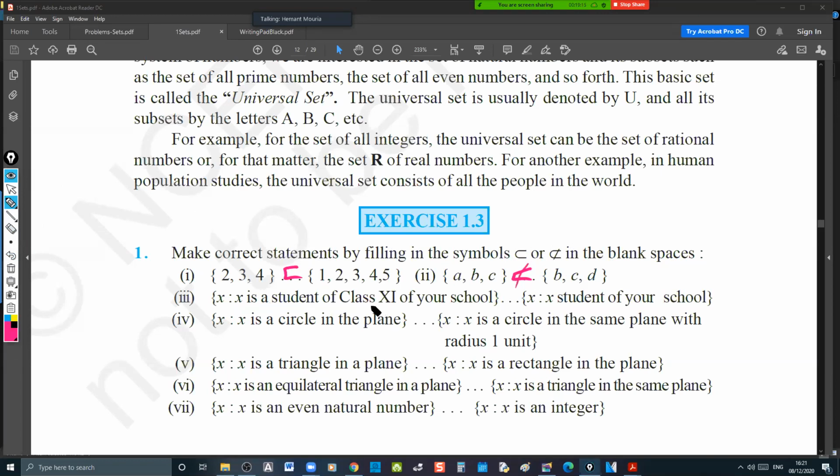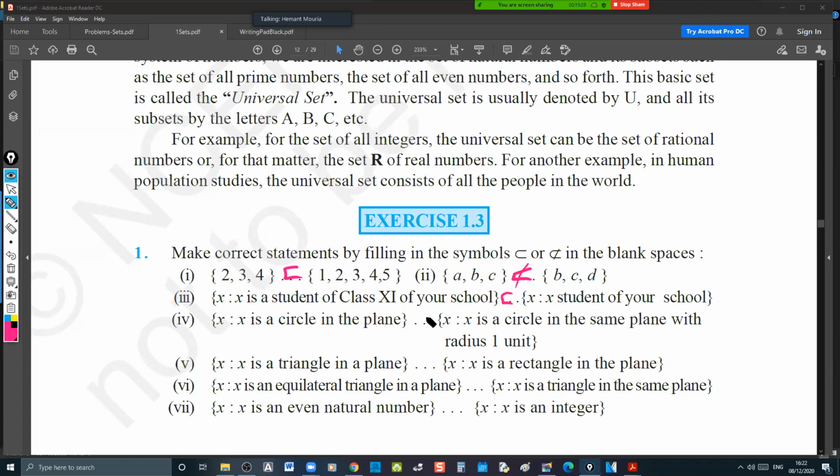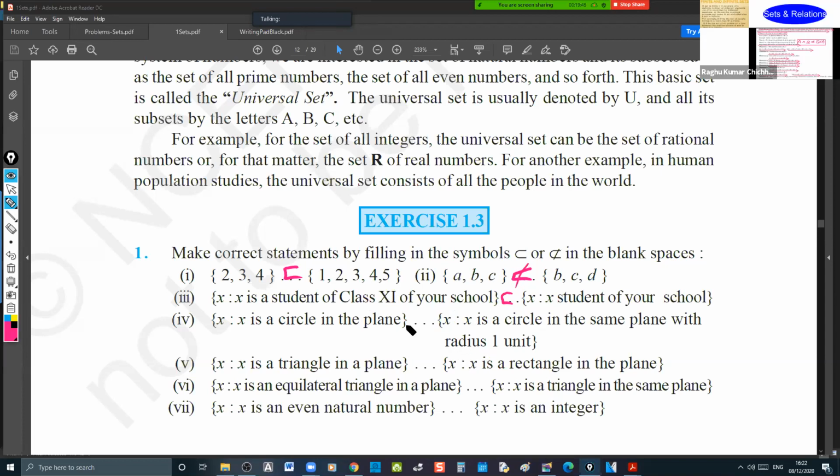{x : x is a student of class 11 of your school} is a subset of {x : x is a student of your school}. Okay. {x : x is a circle in the plane} and {x : x is a circle in the same plane with radius 1 unit}. Is a subset, sir. Think. So circle in the plane, 1 unit. This is a subset. Yeah, next.